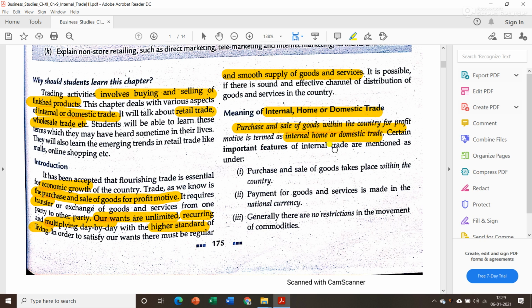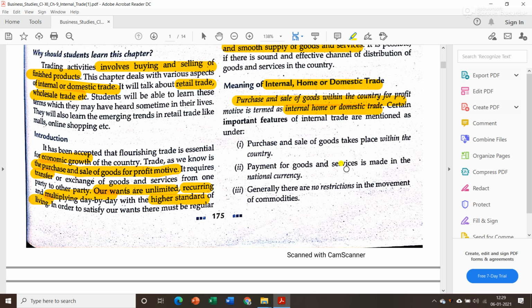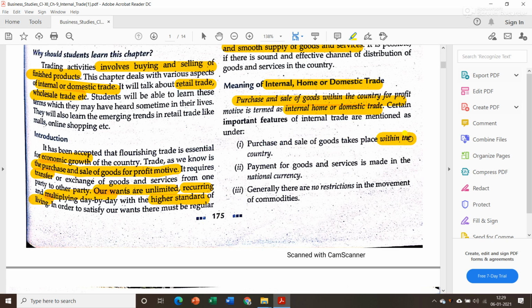Certain important features of internal trade are, let us see. Now purchase and sale of goods, we know, will take place within the country in internal trade. Then payment for goods and services is made in national currency. Now India's national currency is rupees, so internal trade will be that trade in which the payment is made in rupees. Then generally there are no restrictions in the movement of commodities. Now within the country, for movement of goods from one state to another, there are no restrictions.